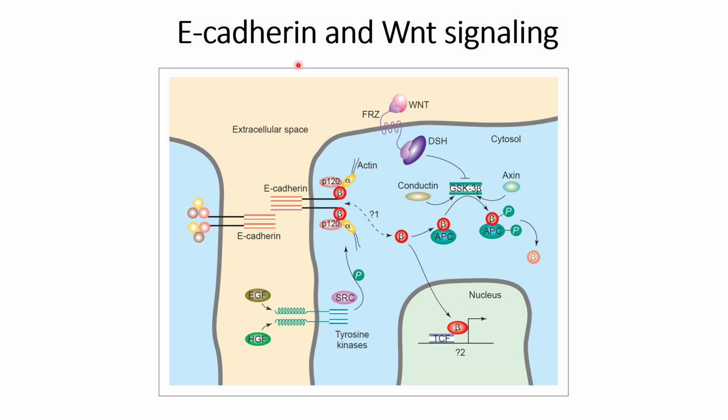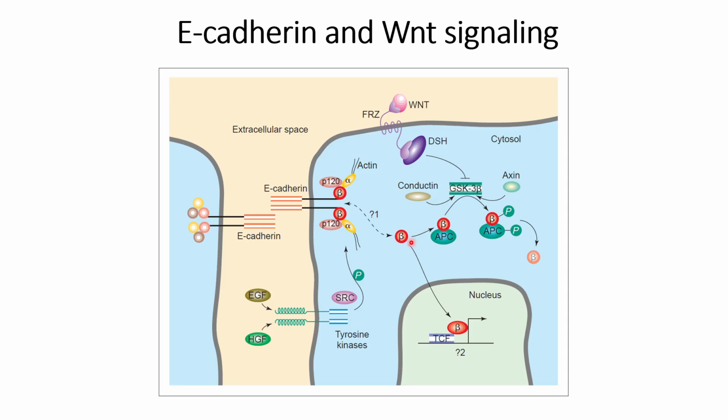As we have discussed in the previous videos about E-Cadherins, in the intercellular signaling pathway, once the E-Cadherins interact with other E-Cadherins, it will trigger a complex formation in the intercellular part that is composed of alpha-catenin, beta-catenin and P120 Cas. And what will happen in this case is that the beta-catenin is mostly consumed in this E-Cadherin intercellular signaling pathway activation. However, beta-catenin also plays a role in the Wnt signaling pathway.